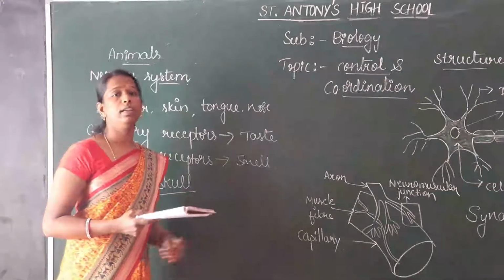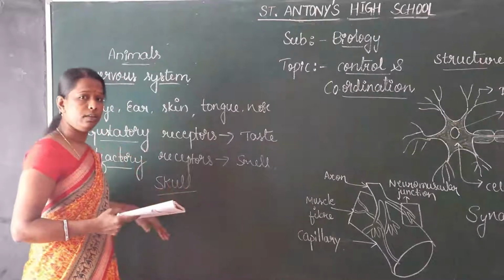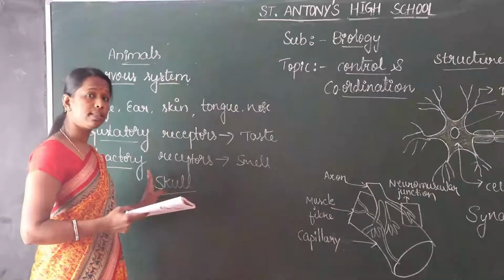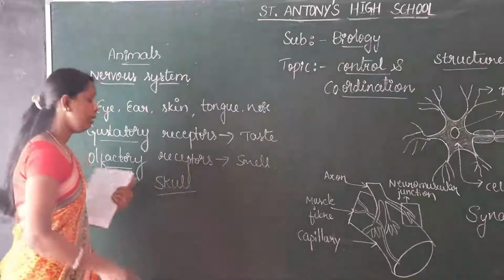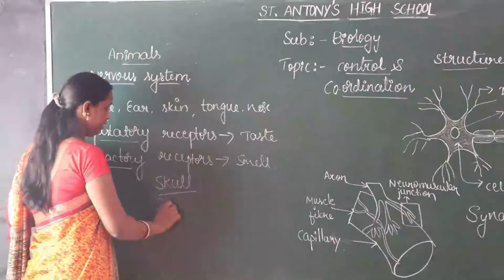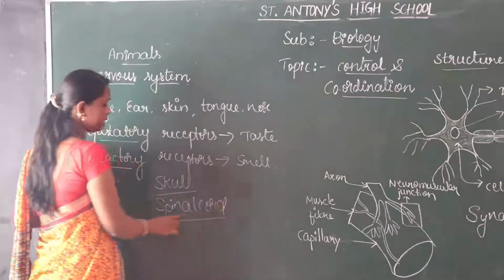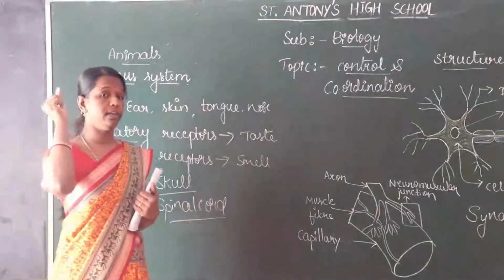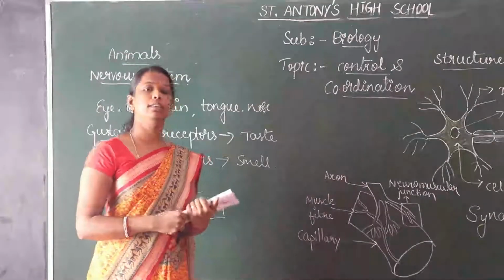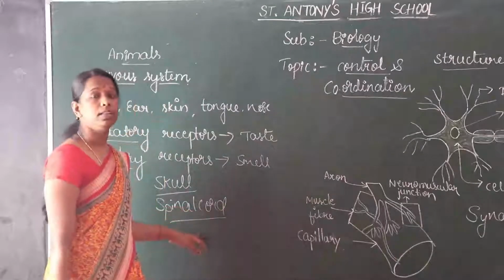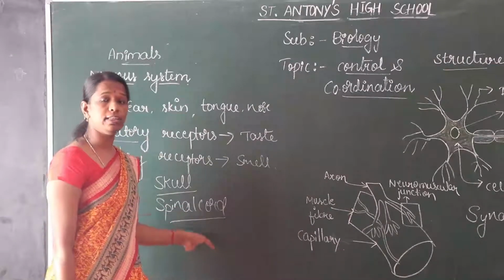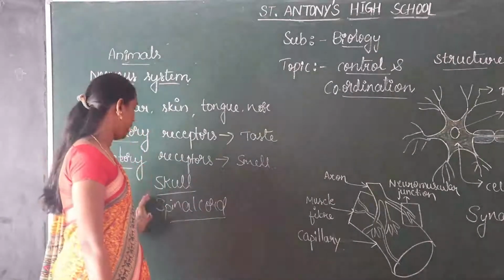the spinal cord is helping. The spinal cord is connected to the skull. It is present on the back side, and it is connected to the neck, the back side of the neck. The spinal cord is very sensitive and it also protects the backbone.